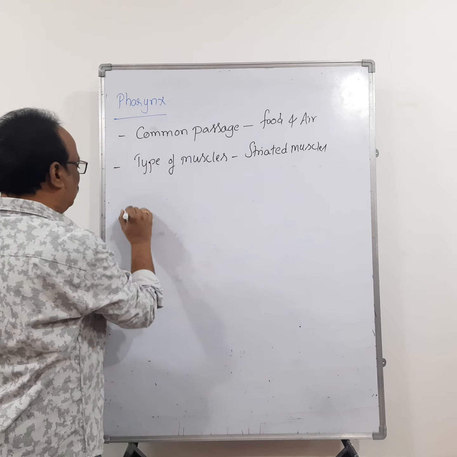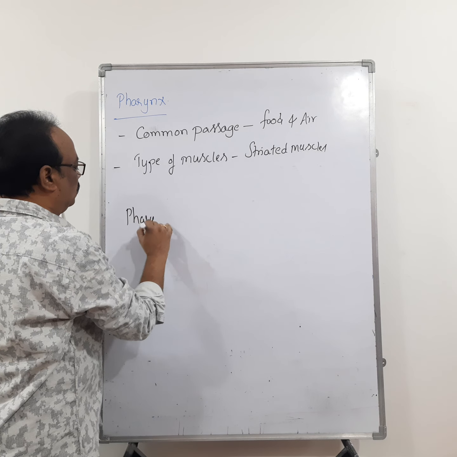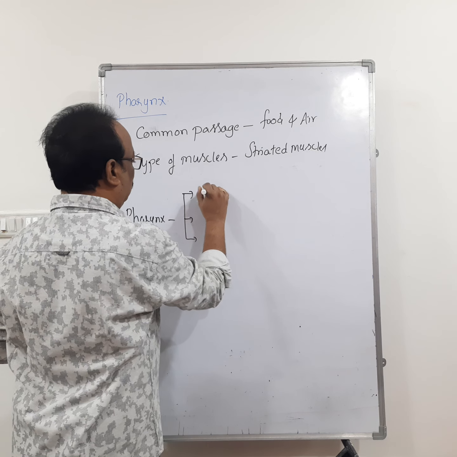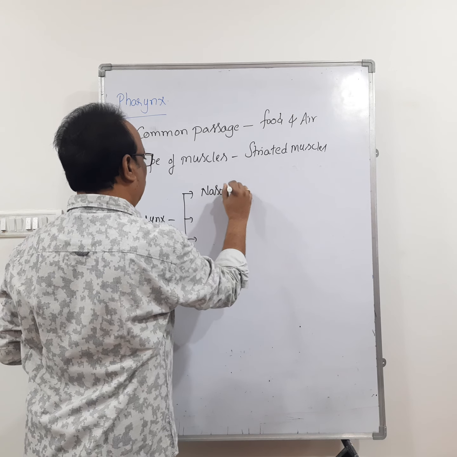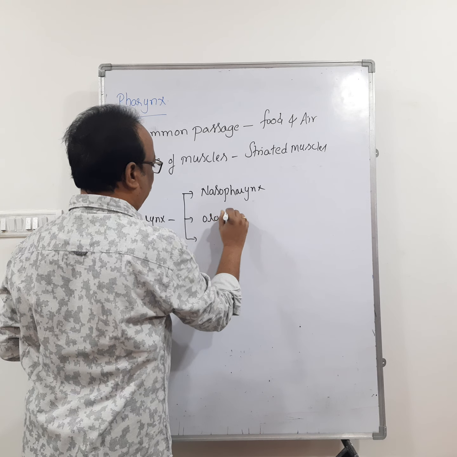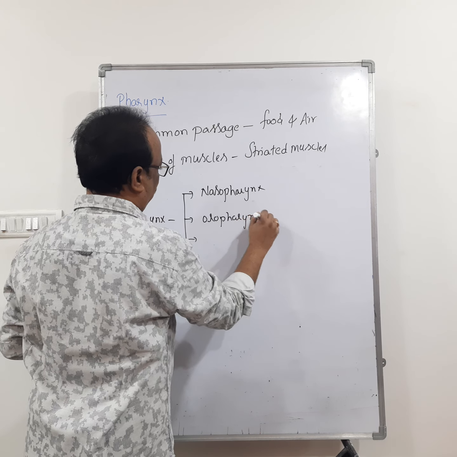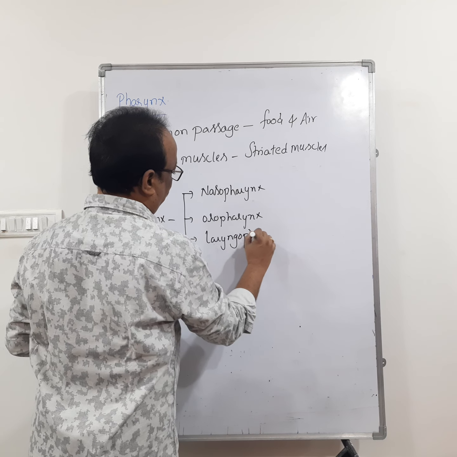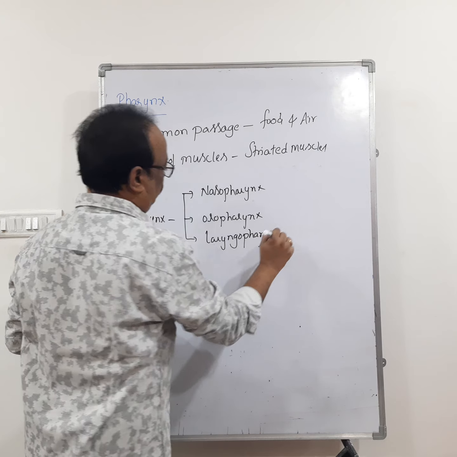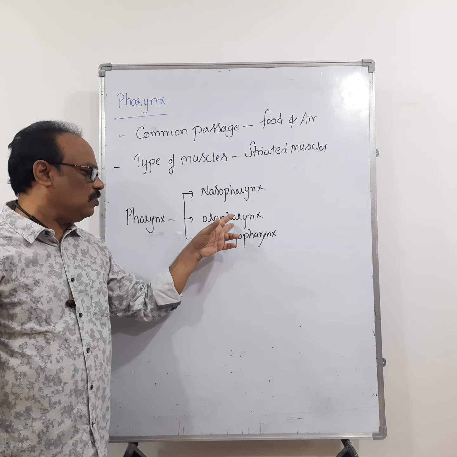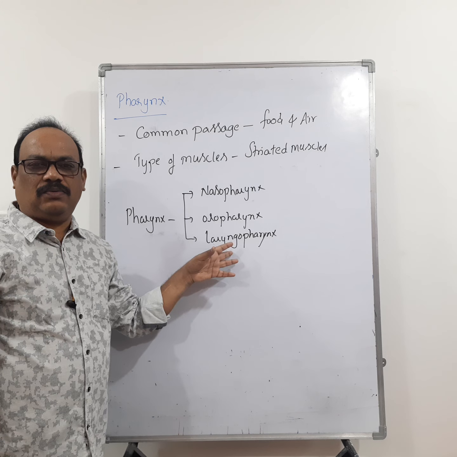Okay. Then if you see, the pharynx is divided into three parts: nasopharynx, oropharynx, and laryngopharynx. Okay. So the pharynx is divided into three parts: nasopharynx, oropharynx, and laryngopharynx.